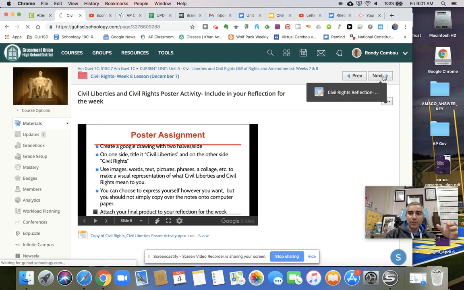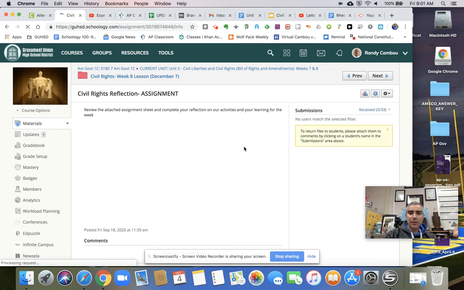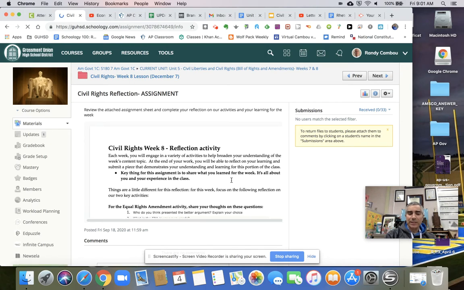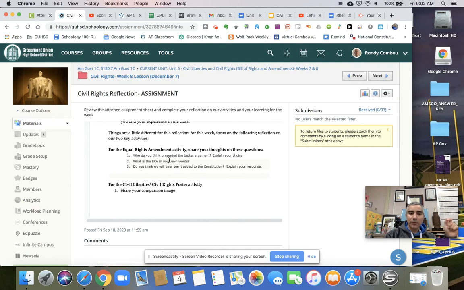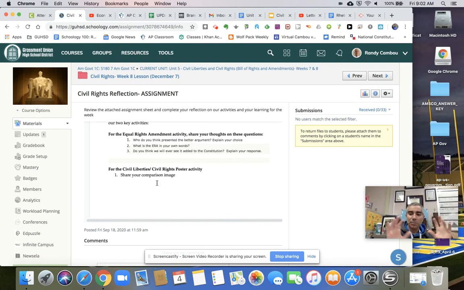Pay close attention to the reflection assignment this week. It's a little bit different. I even mentioned that here. So your reflection will be those 3 reflective questions from the Equal Rights Amendment activity, and then your comparison image poster from the Civil Liberties, Civil Rights poster activity. Those are the 2 components of your reflection this week.